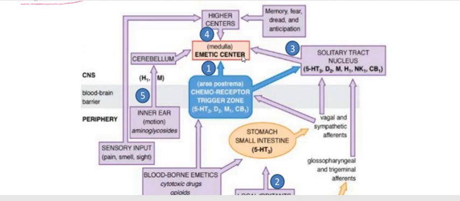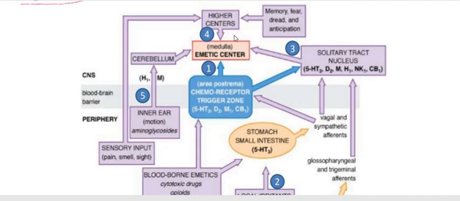When there is a stimulation of this emetic center or vomiting center present in the medulla, it will lead to vomiting as a reflex action, because vomiting is actually a normal physiological phenomenon and acts as a defense to remove things from the GI tract that are not beneficial for the animals. So that is why the emesis occurs.